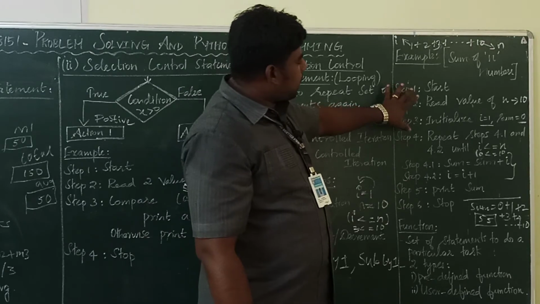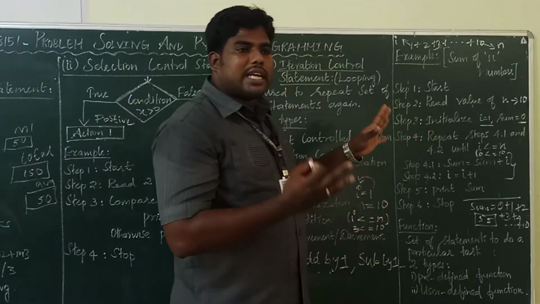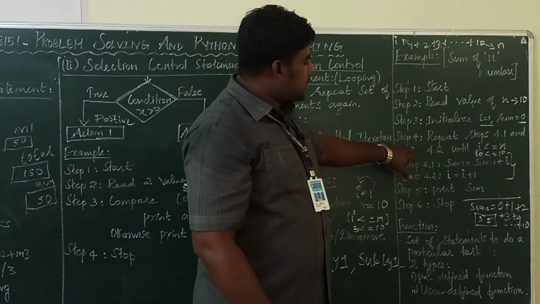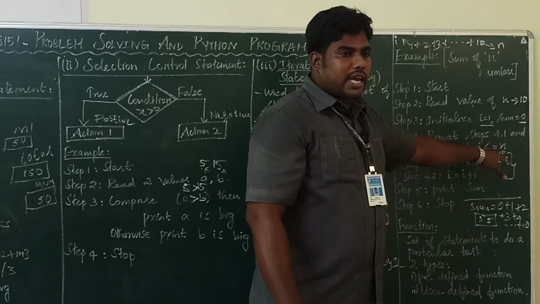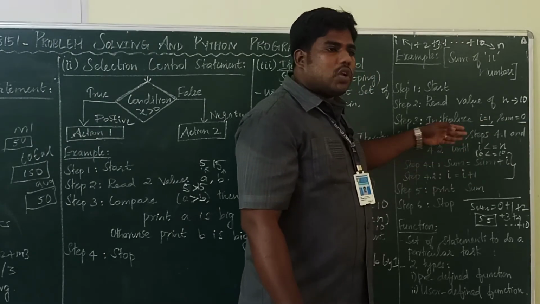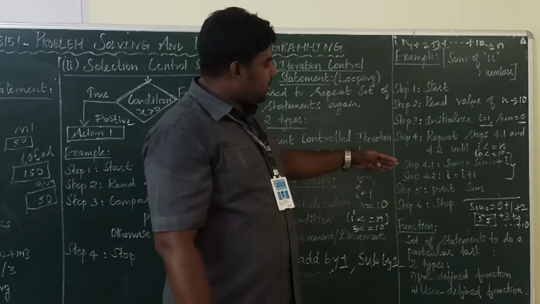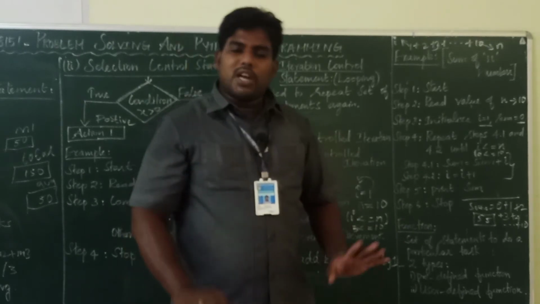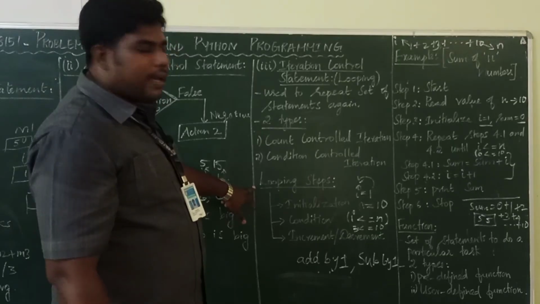Okay. So what's the first step? 3 important steps are there. First you have to initialize. You have to set the starting value and the ending value of the loop. Then you have to check the condition. Here the condition is I less than or equal to n. Till the I value reaches the n value, you have to repeat these two steps. Once the condition is false, at that time it will come out of the loop and it will print it. All of you got it? What is looping? So these are the looping statements.